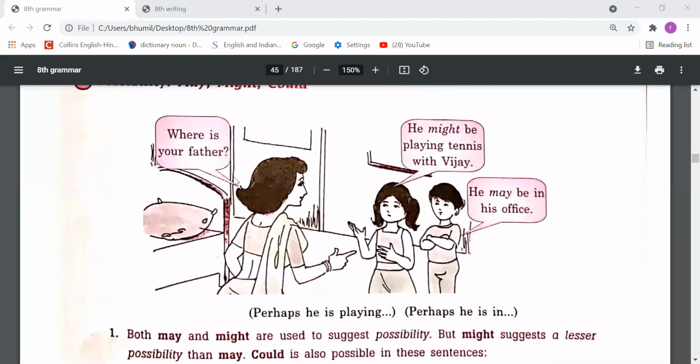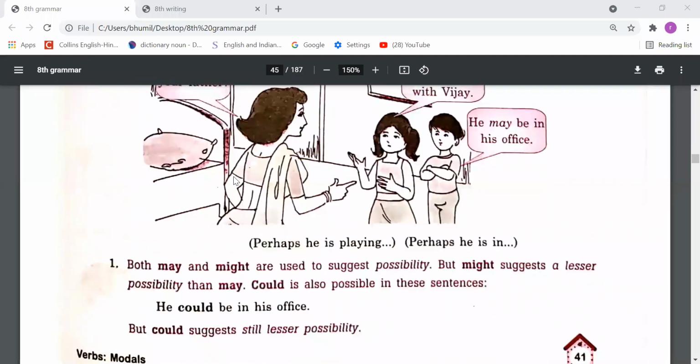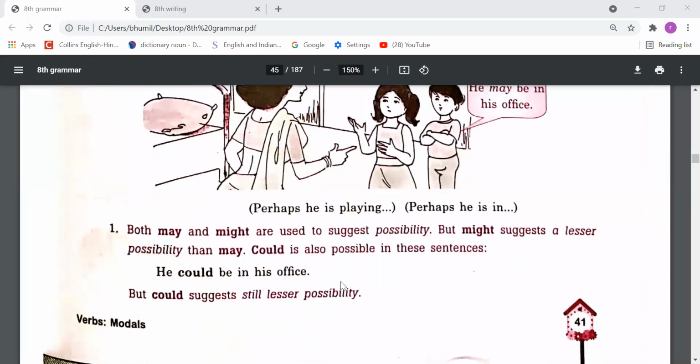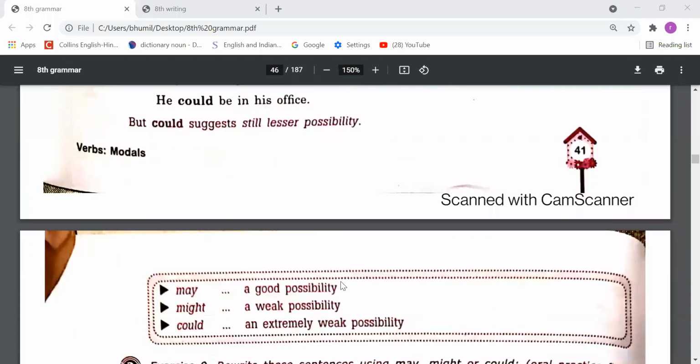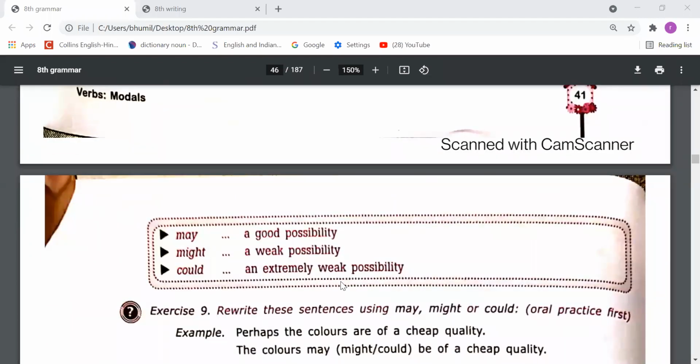Where is your father? He might be playing tennis with Vijay. He may be in his office. Perhaps he is playing. Perhaps he is in the office. Both may and might are used to suggest possibility, but might suggests a lesser possibility than may, and could is also possible in these sentences. He could be in his office. Could suggests still lesser possibilities. May, might, could: a very good possibility, a very weak possibility, and an extremely weak possibility.